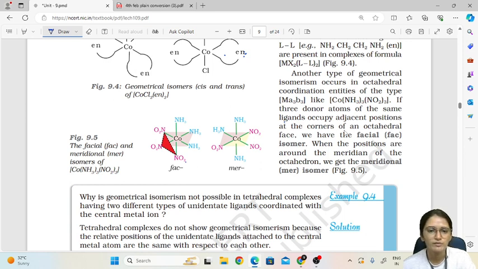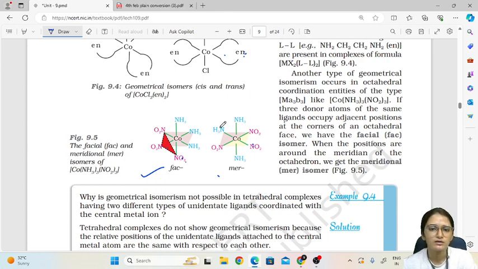So this is facial because all three donor atoms are adjacent to each other, and here they are not adjacent but meridional. That's why there are two, facial and meridional, which we can see in octahedral type of compounds.